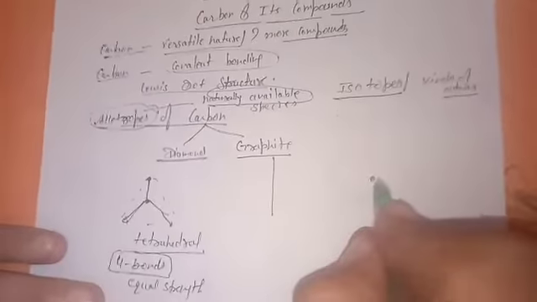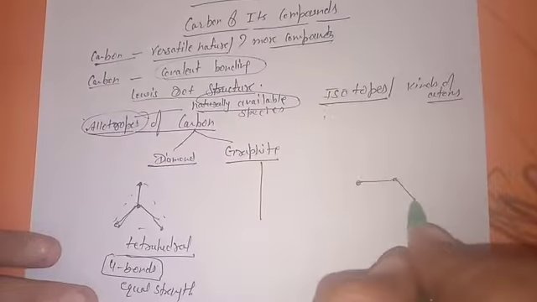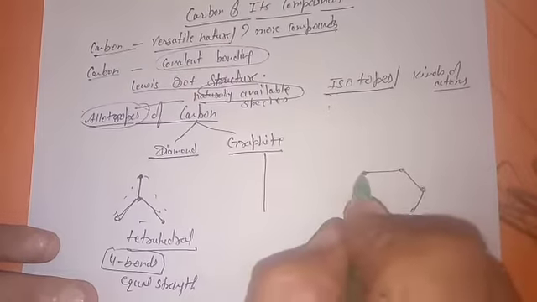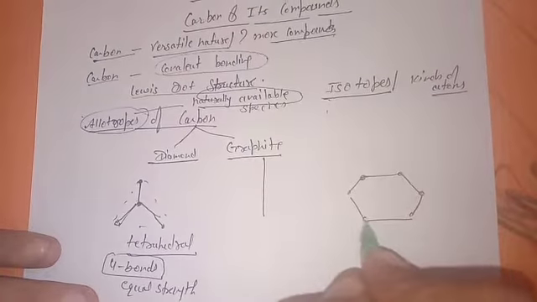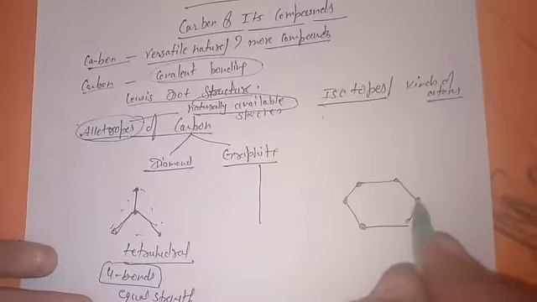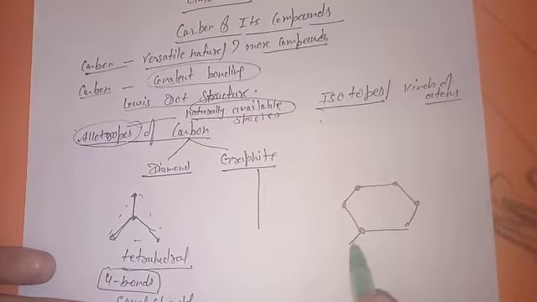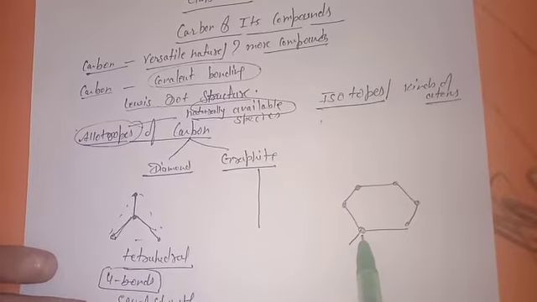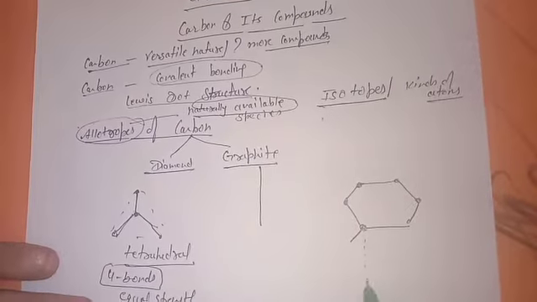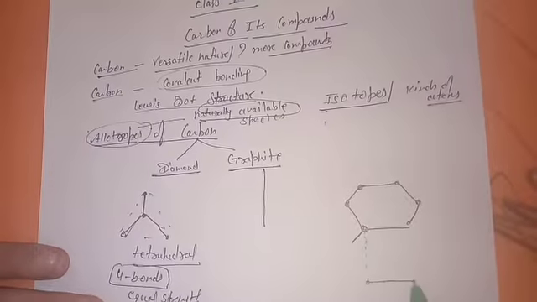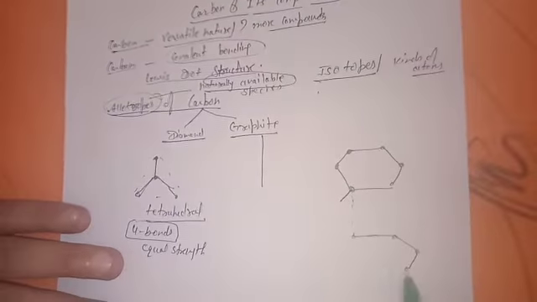But in the case of graphite, you will see that the carbon forms a hexagonal geometry. If you talk about this carbon, this is the 3rd bond, and its 4th bond will go lower. It is connected through this 4th bond to the lower hexagonal ring.